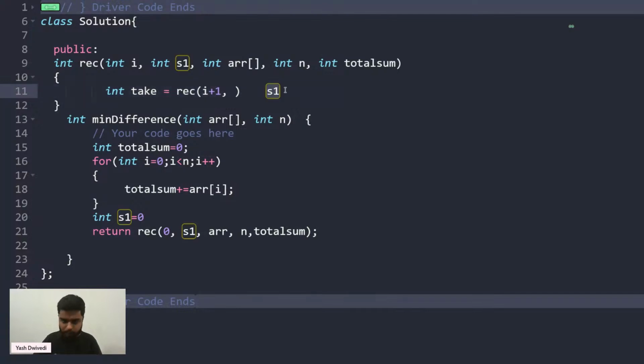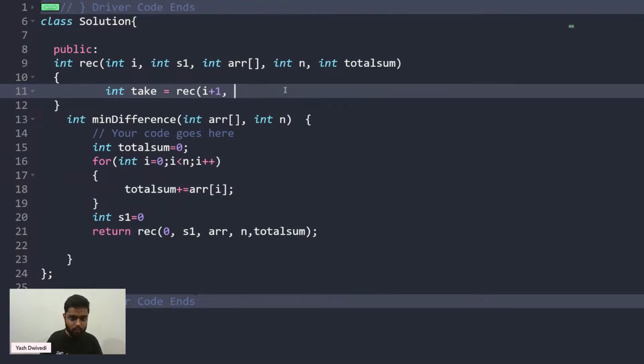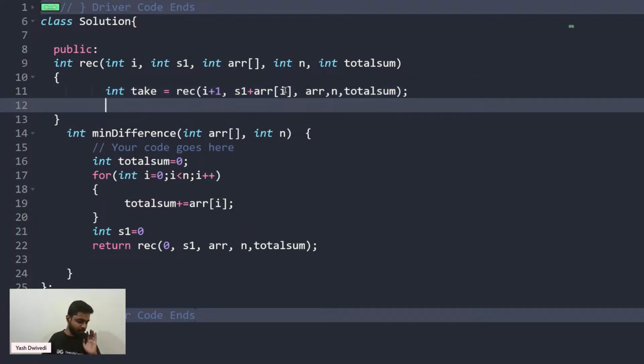So what I'm going to do here is call for I plus 1, and I'll pass S1 plus array 5 if I take this ith element. Then I'll pass the array, the n value, and the total sum. These are the things that we are going to pass in. Is this particular portion clear? This is one of the cases.